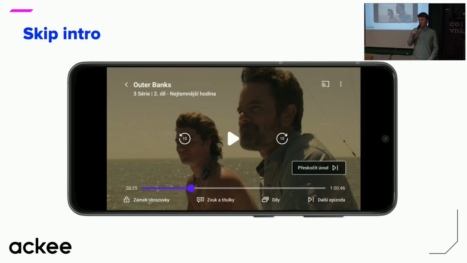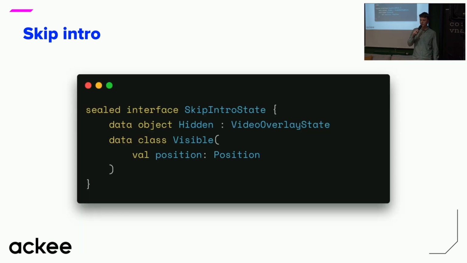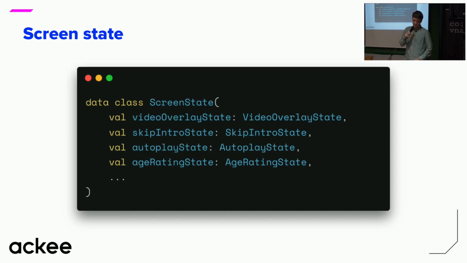And another independent part would be that skip intro feature, which we can model in a very similar way. It can also be hidden or visible. And if it's visible, we pass there where to show this thing on the screen. And we keep doing the same thing for other features like autoplay, age rating, and others that we might have. And we end up with a final screen state that looks something like this. And this is already much nicer than before, right?